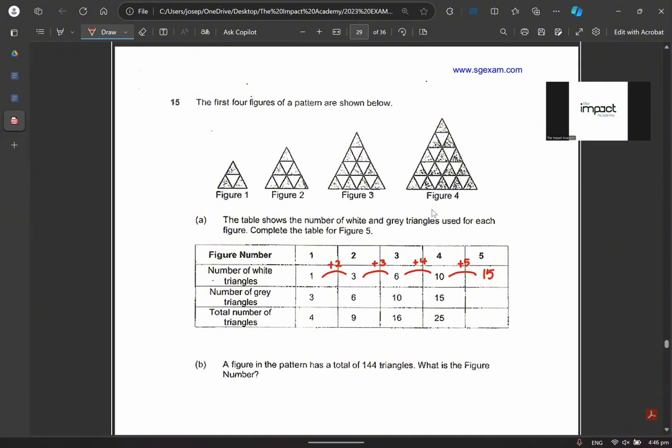Okay, do the same thing for the next one. 3, then 6, then 10, then 15. So what are the gaps? You must always find the gaps first. Am I making sense or not making sense? Okay, you must always find the gaps first.